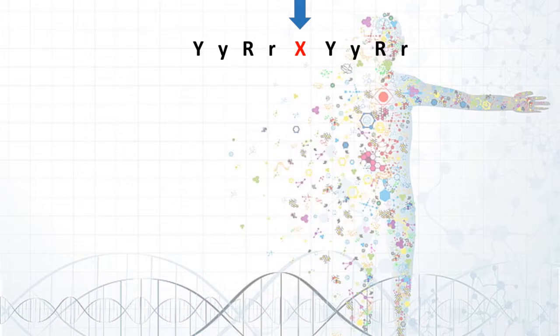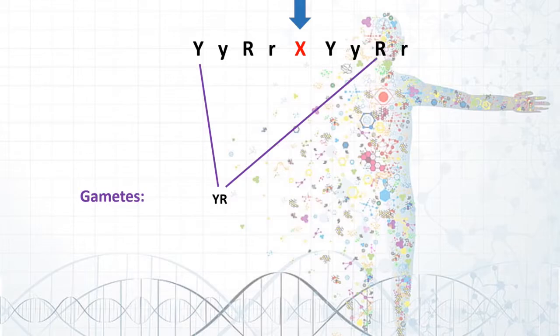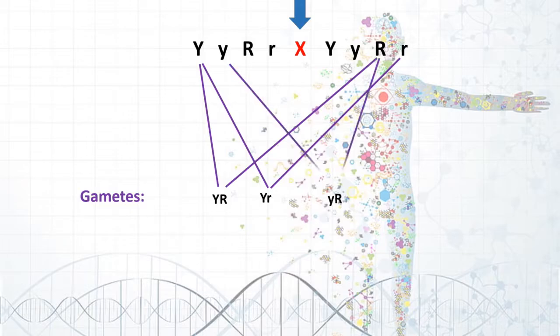So these are the parents that were selfed by Mendel. After selfing, the gametes that we will now get are going to be somewhat like this. Capital Y and capital R as one gamete, capital Y and small r as another gamete, small y and capital R, and the last combination that we can have is small y and small r. This is nothing but a simple permutation and combination that he used to derive all the possible gametes for the F2 generation.